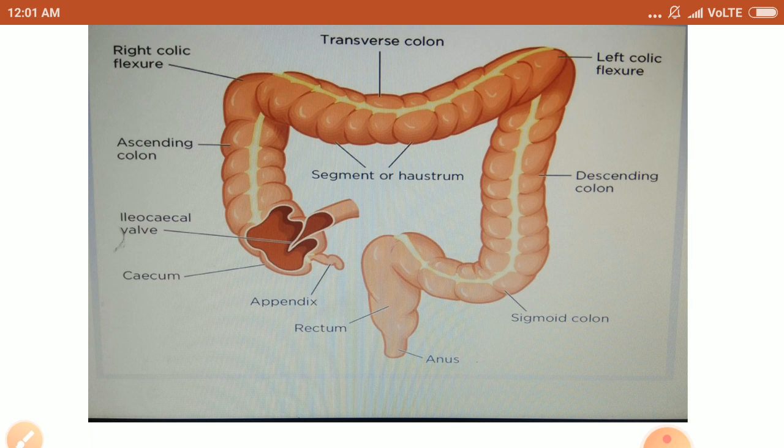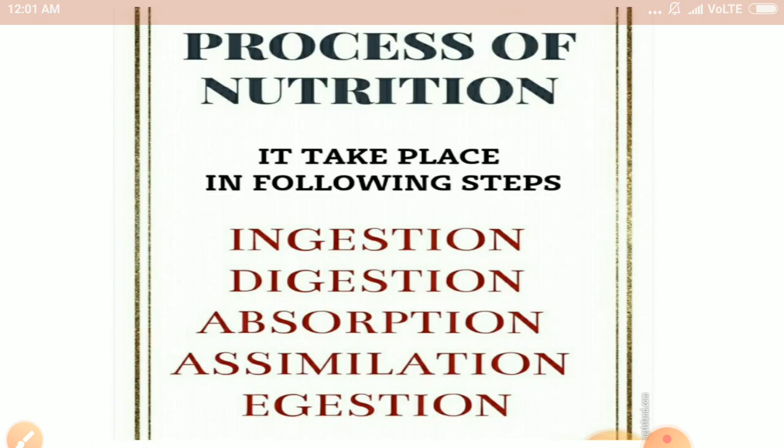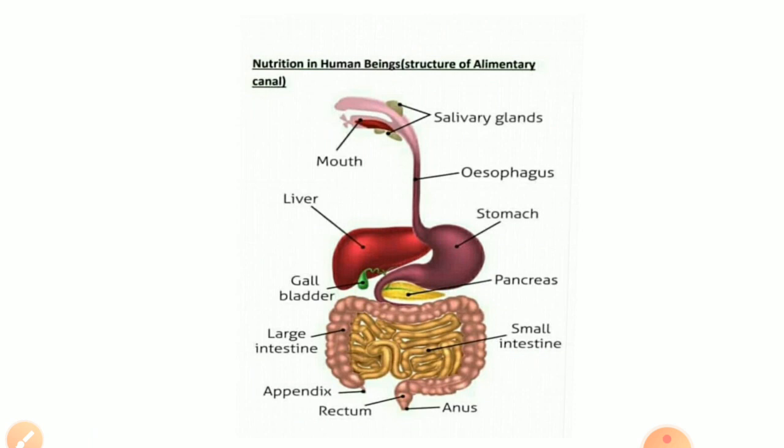This is all about the structure of the human alimentary canal. Now we will see how nutrition takes place in human beings. In the process of nutrition, the following steps occur: ingestion, digestion, absorption, assimilation and egestion. Starting with ingestion, this is the human alimentary canal.